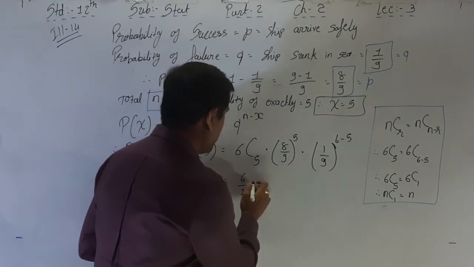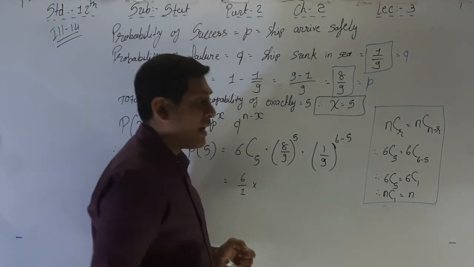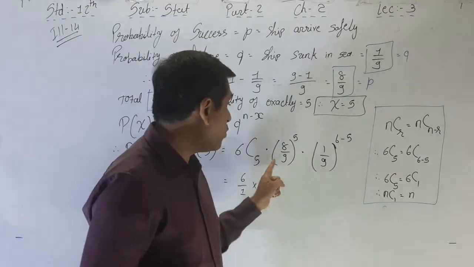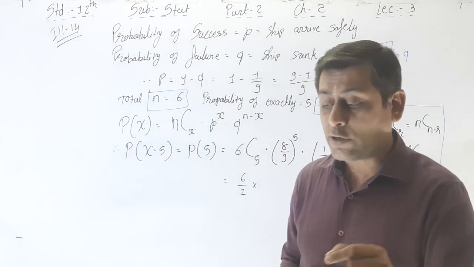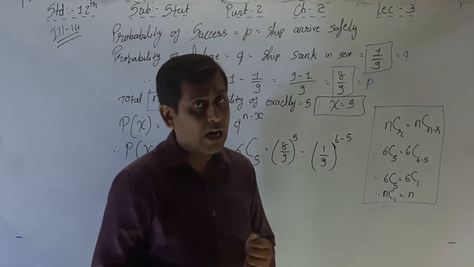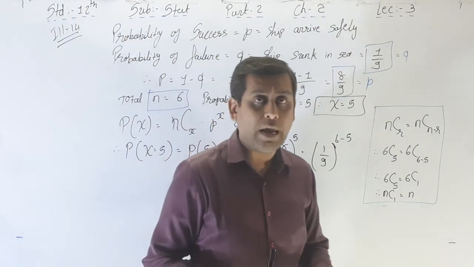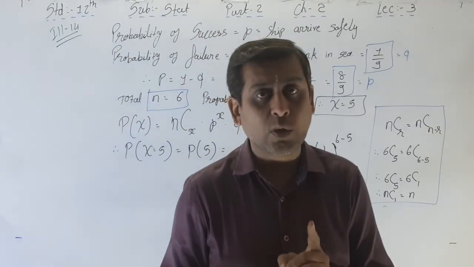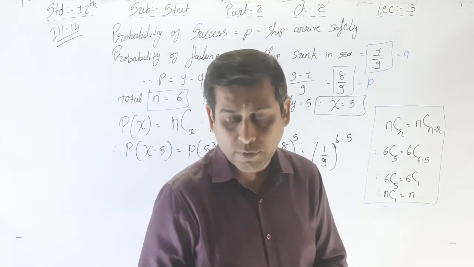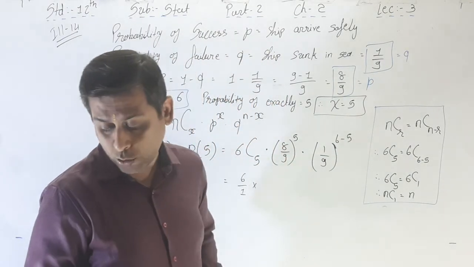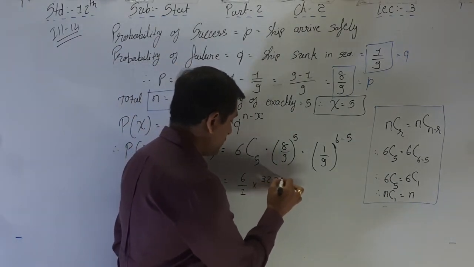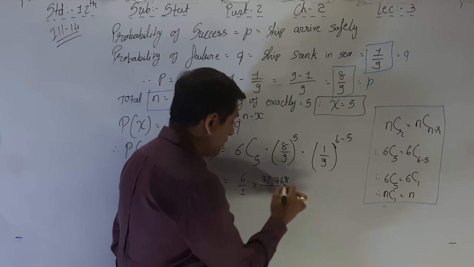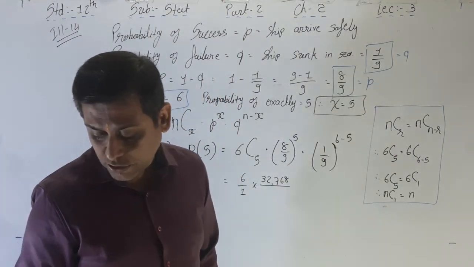Into 8 by 9, 8 raised to 5 over 9 raised to 5. Find out on your calculator: 8 raised to 5, what is the answer? 8 into 8, 4 times, right? So here 32,768.